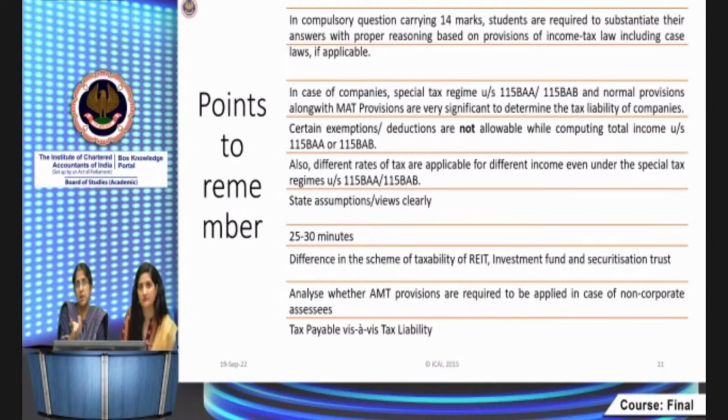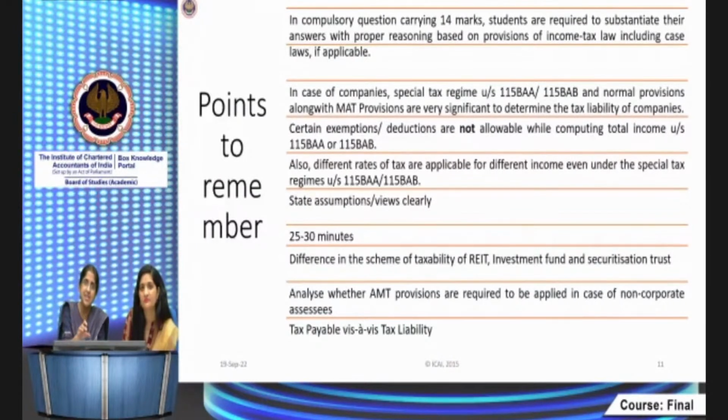As far as remembering sections is concerned, I feel that at the final level especially, the section helps you to learn the subject in a better manner. If you are able to correlate with that particular section, you can't imagine reading Chapter VI-A deductions without knowing what the section is. Tedious, without the section. So you have to blend it with the section. Of course, if it is not all sections, maybe you will be able to remember, but by and large, reading it along with the section is better.